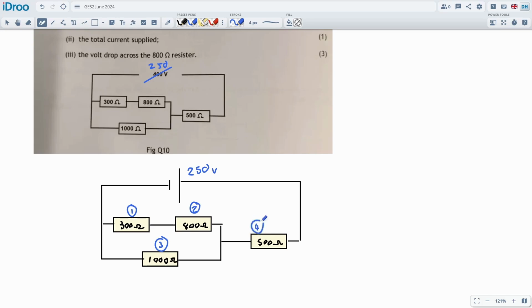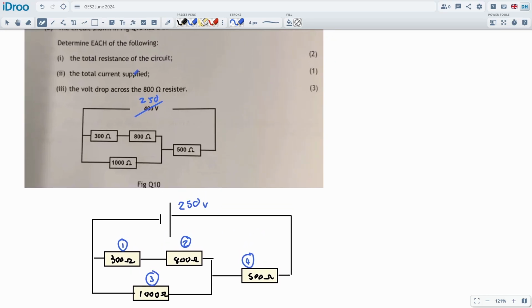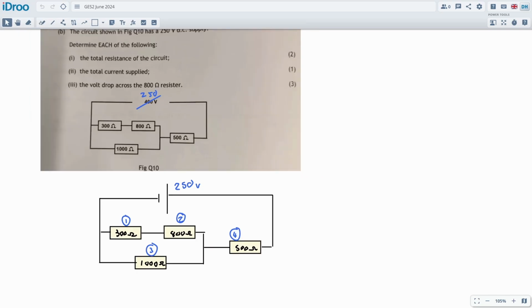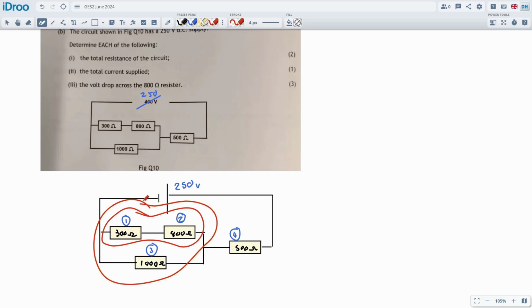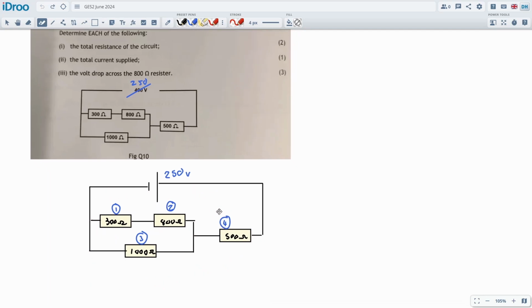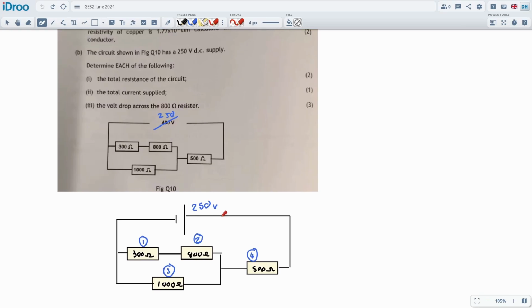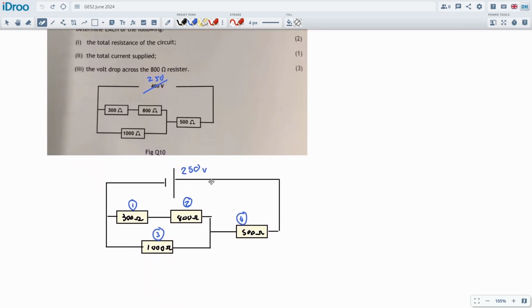Let's label up these guys, and as usual, no matter what the questions are up here, we're going to work out the total circuit resistance. The way we're going to do that is by combining these two together in series, that combination with this one in parallel, and then this one with this one, and those combinations with this one in series again, just to give you a heads up. We're always going to go through that process. It seems a bit long. There might be a way to speed it up, but I haven't found it yet.